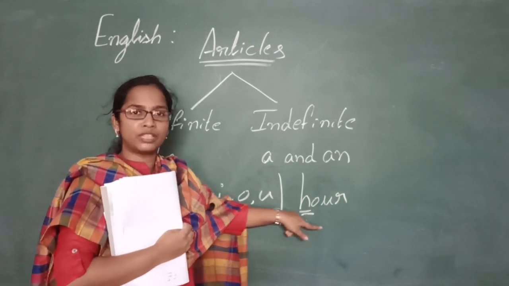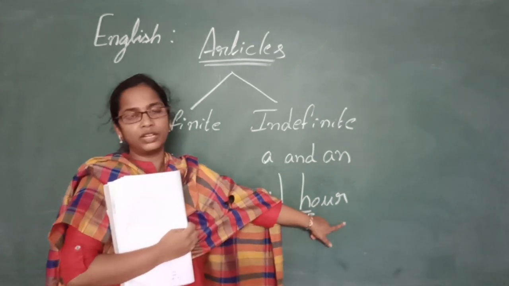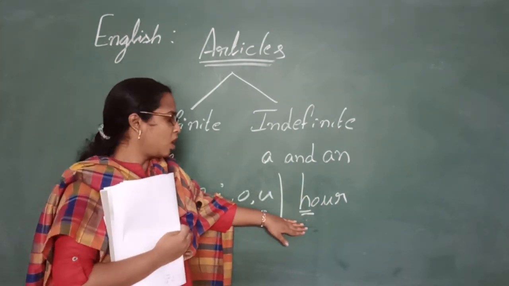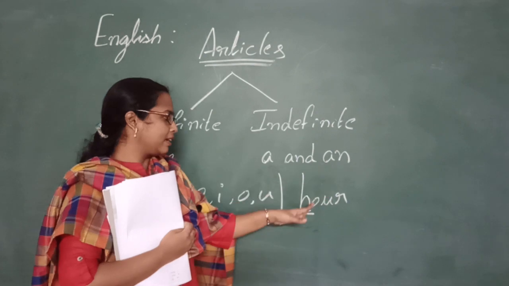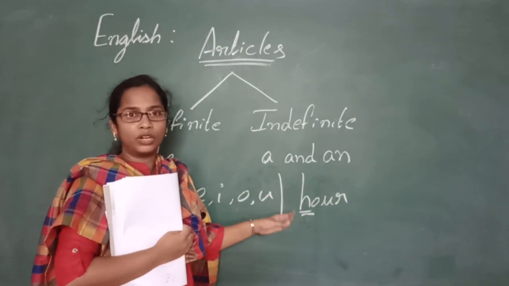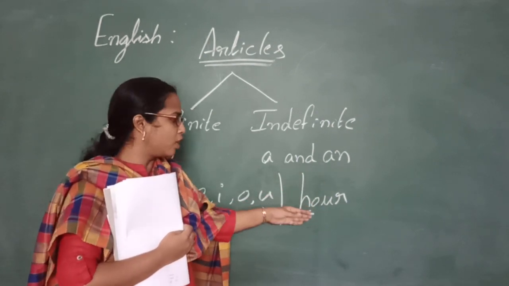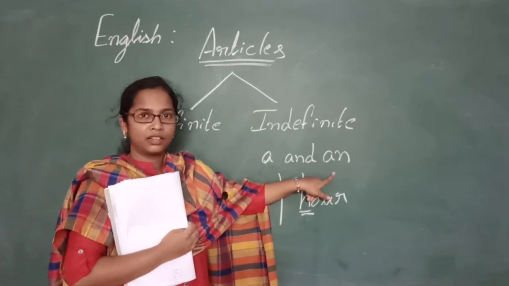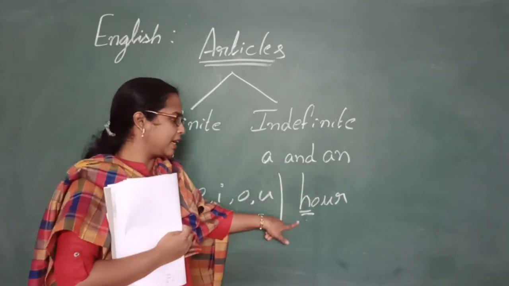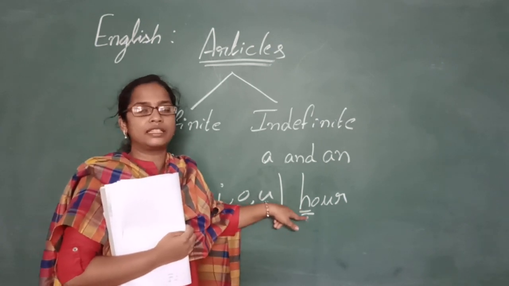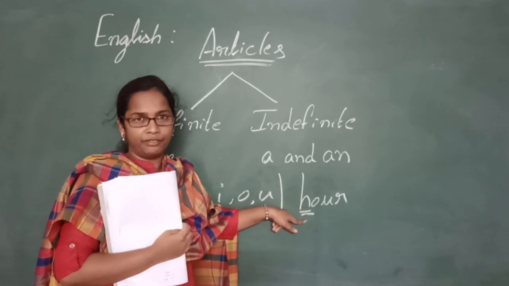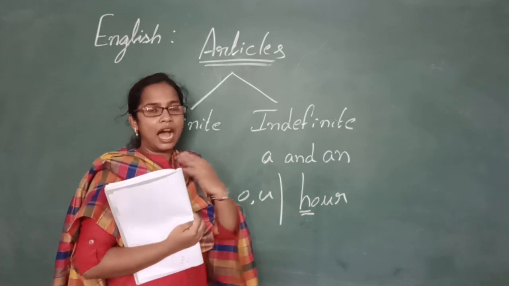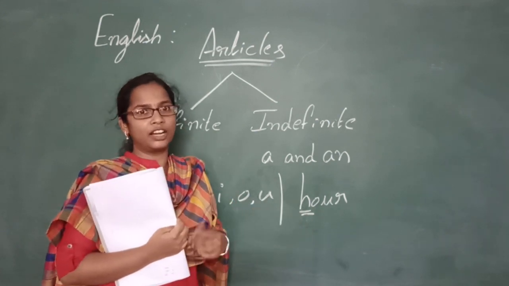But how do you say it? Hour. How do you pronounce this word? Hour, right. So, what is the article to be used before this? Do you use a or an? We prefer an because this is giving out the sound of a vowel, right? We say it hour. Got it, children?